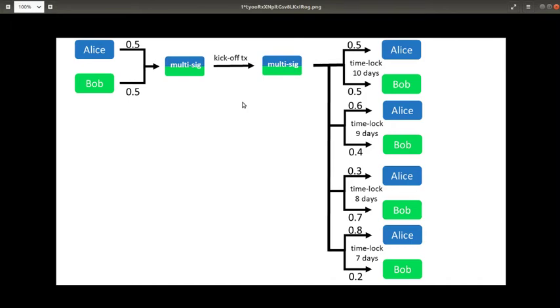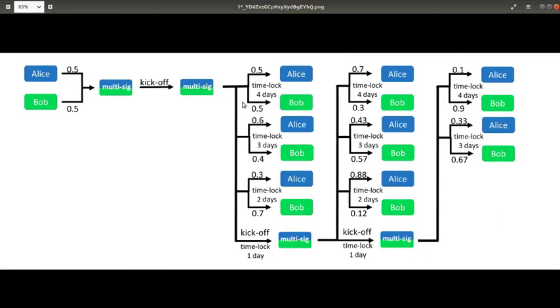Another update: when the time lock of the transaction is becoming too low, instead of sending money to two parties, you send again bitcoins to the multi-sig, creating another kick-off transaction for a new series of time lock transactions. This can be repeated as many times as needed, and hence the channel can live as many as we want it to live.